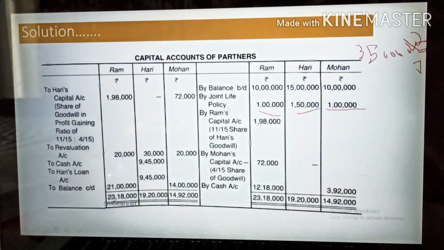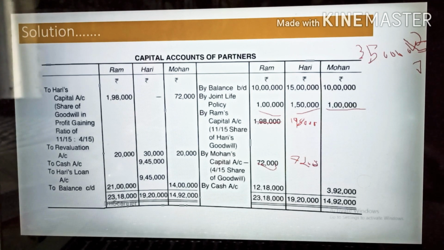See here, this value will not come over here. This is wrongly written in the account of Ram. This value will come in the account of Hari. So here you need to write 1,98,000 rupees and 72,000 rupees, because already these two partners are debiting their accounts for paying to Hari in their sacrificing ratio. So 72,000 rupees, his account will be credited like this.